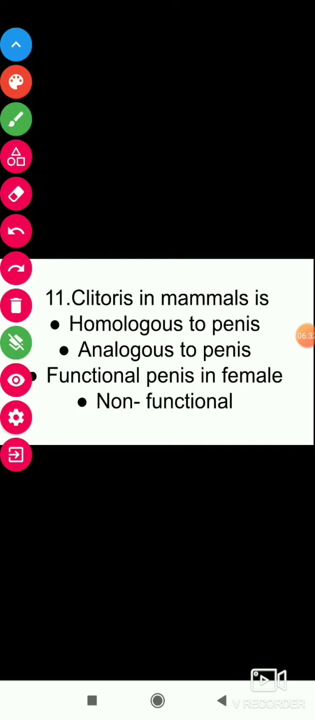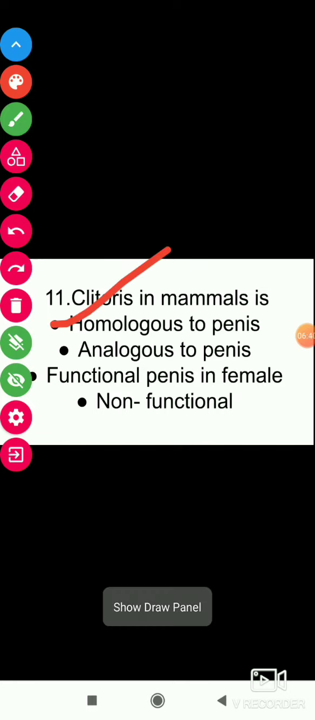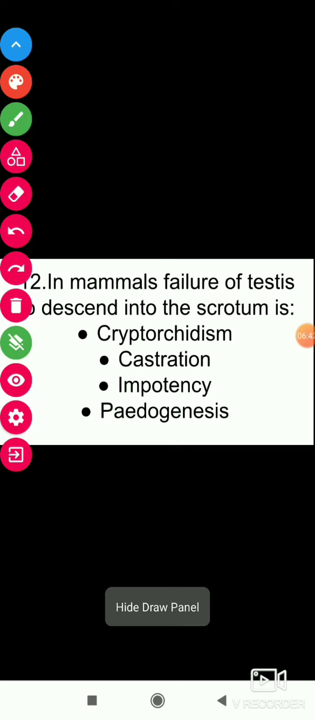The clitoris in mammals is homologous to the penis, analogous to the penis, a functional penis, or a non-functional female organ? The answer is homologous to the penis. The next question: in mammals, failure of the testes to descend into the scrotum is called cryptorchidism.